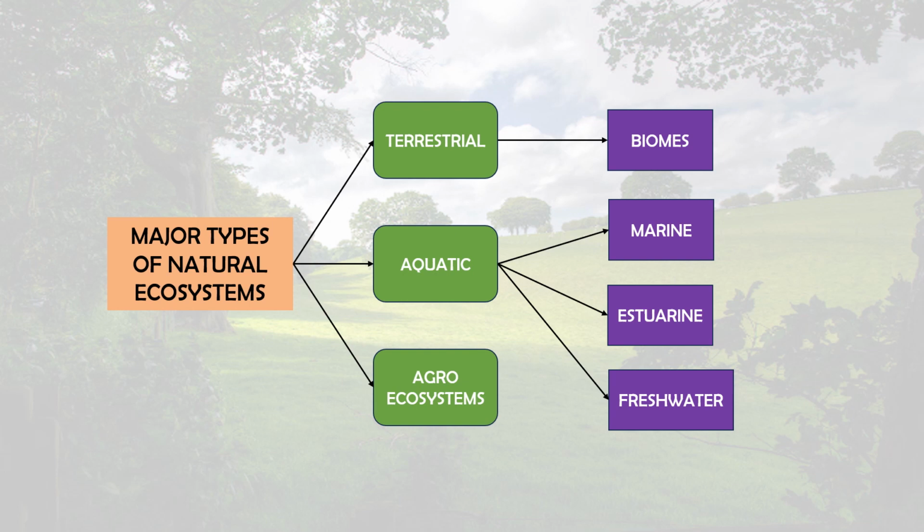Now, there are some major types of natural ecosystems like terrestrial, aquatic, and agroecosystems. A variety of natural ecosystems are found over the planet Earth, which differ from each other in their structure, function, or both, biologically and geographically.